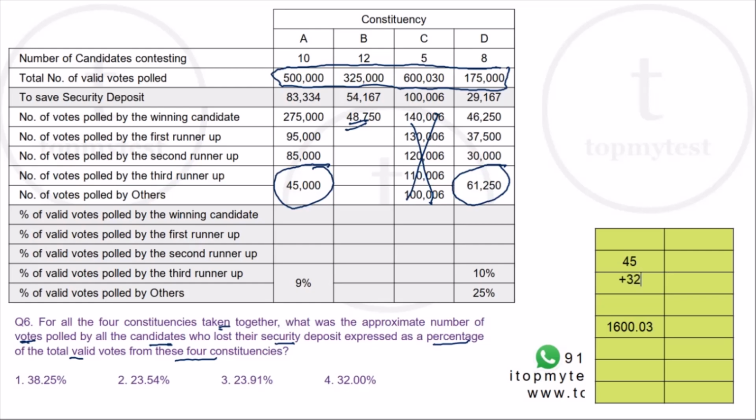Second one will be 325 minus 48.75. And in the third one, it will be 61.25. So your numerator will be the sum of all this, right? As a percentage, it will be this divided by this. So 23.9, option 3 is your correct choice.